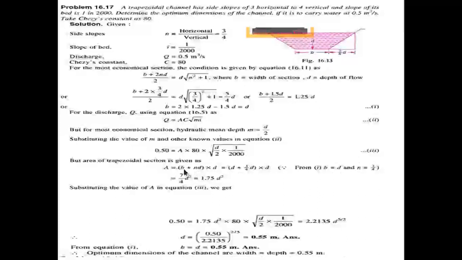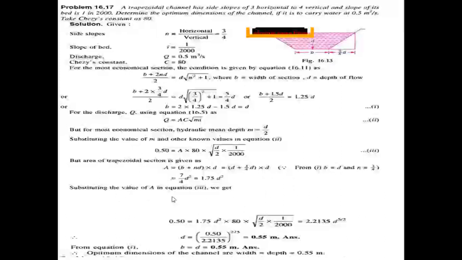So substitute the values: A equal to (D plus 3 by 4 D) into D, so 4 D plus 3 D by 4, that is 7 by 4 into D, and D into D is D square. So 7 by 4 D square equal to 1.75 D square. So the area of the trapezoidal section is A equal to 1.75 D square.